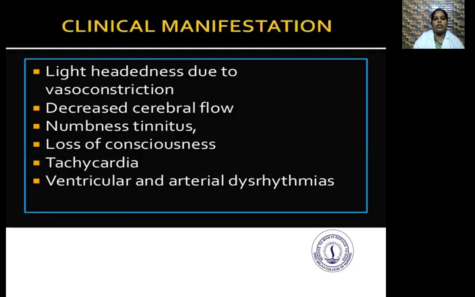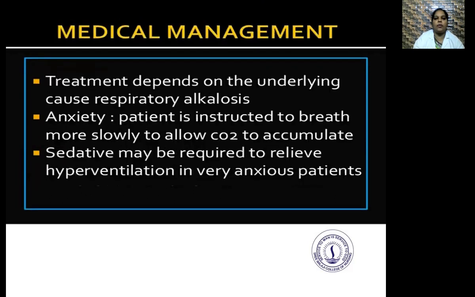Clinical manifestations: lightheadedness due to vasoconstriction, decreased cerebral flow, numbness, tinnitus, loss of consciousness, tachycardia, ventricular and atrial dysrhythmias.